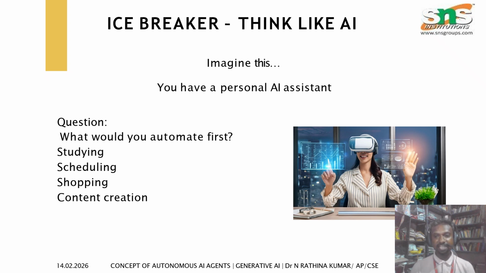Unlike traditional AI that only generates text or responds to a single prompt, these agents perceive their environment, access external tools, and adapt their strategies without continuous human supervision. The core capabilities of autonomous AI agents are perception, reasoning, tool usage, and adaptation.